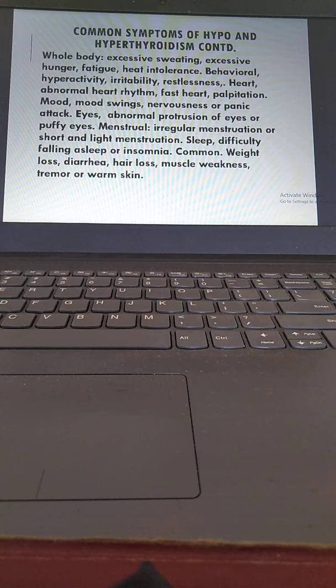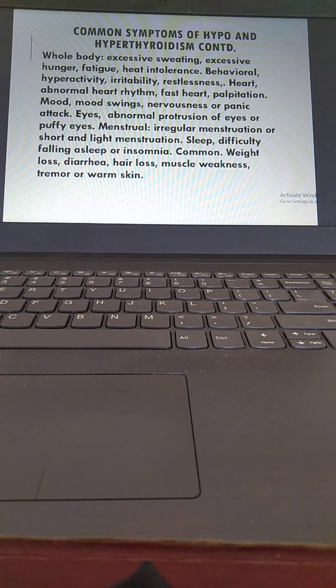Now, hyperthyroidism, but I am taking a separate class for hyperthyroidism. That will be only anti-hyperthyroidism drugs or hyperthyroid inhibitor drugs. Now we have taken the whole body. Excessive sweating we have, excessive hunger, fatigue, heat intolerance, behavioral hyperactivity, irritability, restlessness, abnormal heartbeat, fast heart, palpitation, mood swings will be there, nervousness or panic attack.